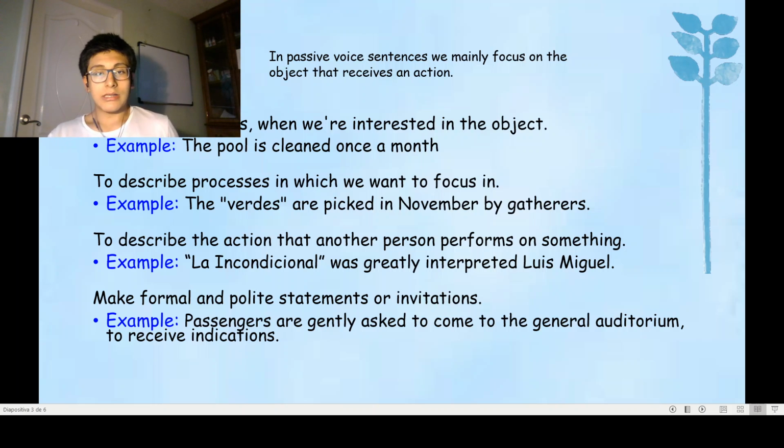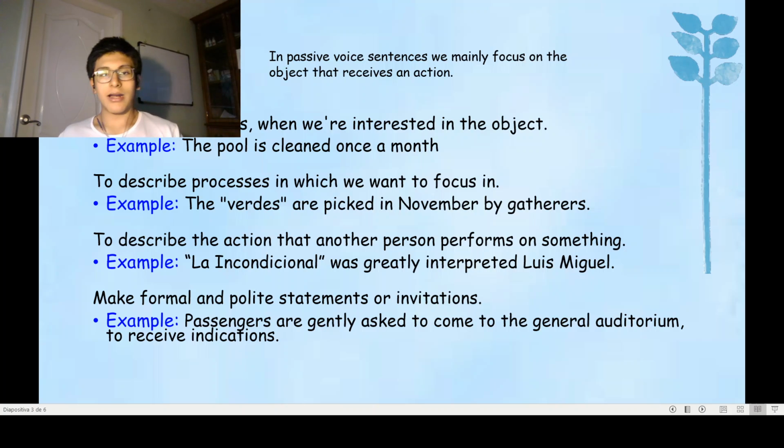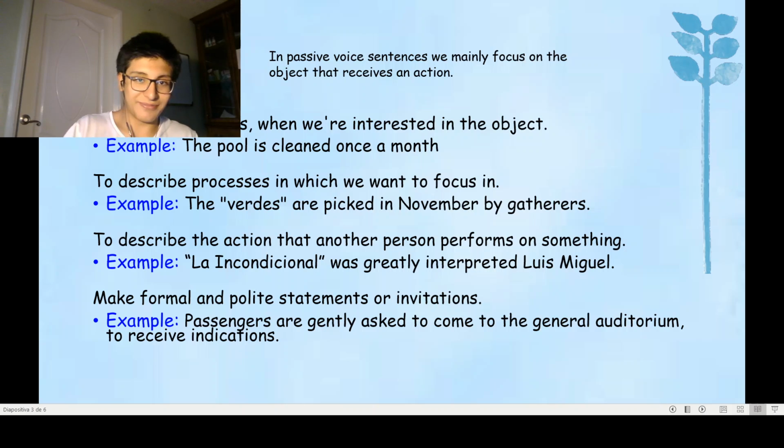The second is about a more specific context. For example, in a process, we can be really interested in the way in which something is being done. Let's go to the example. The verdes are picked in November by the gatherers. Those fruits are going through a process, which is the process of being picked.